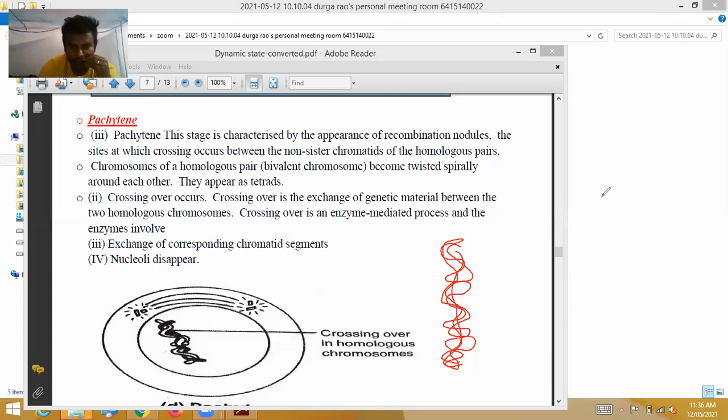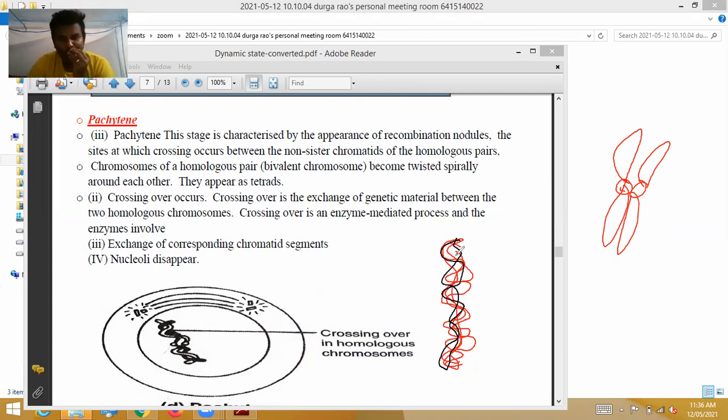Before, in the picture I showed like this way, that is what will appear here. One type of pair is black, one type of pair is red. That is called homologous chromosomes, and this stage is characterized by the appearance of recombinant nodules.